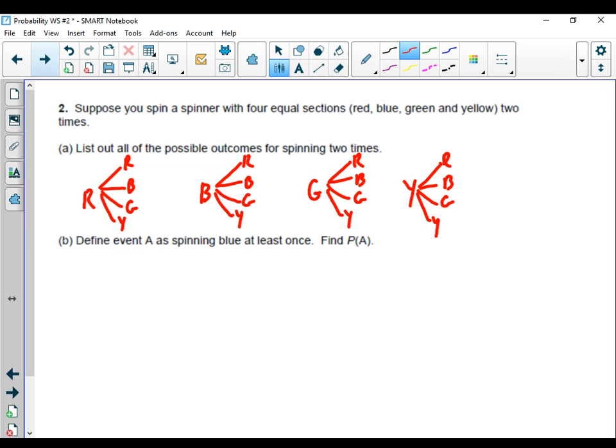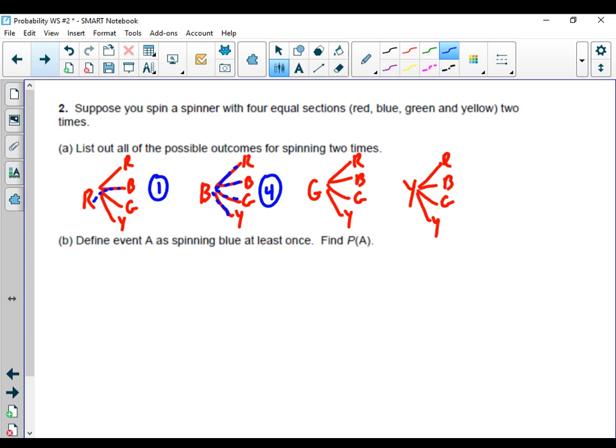They said if we define event A as spinning blue at least once, we want to find the probability of A. We go through all these options and count how many include spinning blue at least one time. In the first grouping, we spun red and then blue, so there's 1. The second one, we got blue on the first spin, so already we've taken care of spinning it at least once, so there were 4 options there.